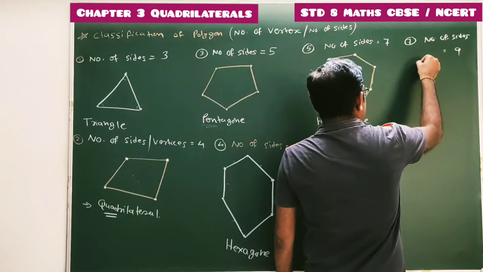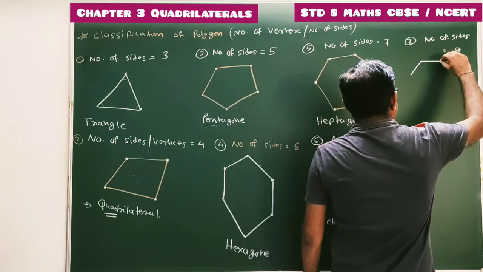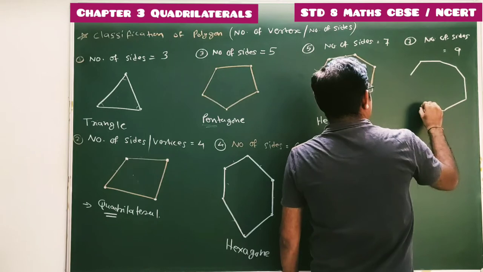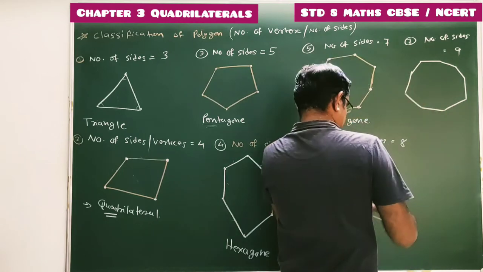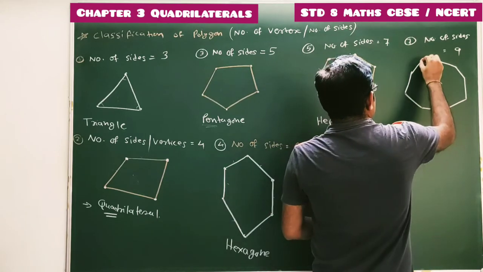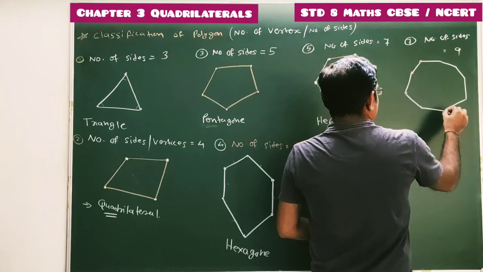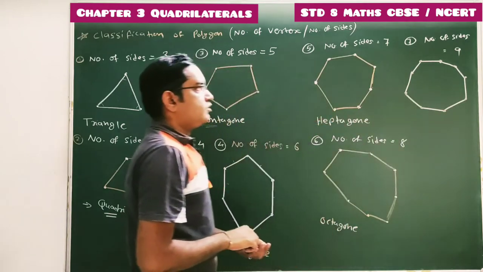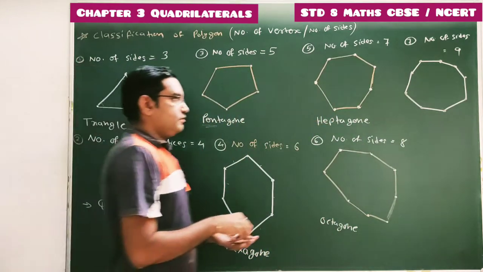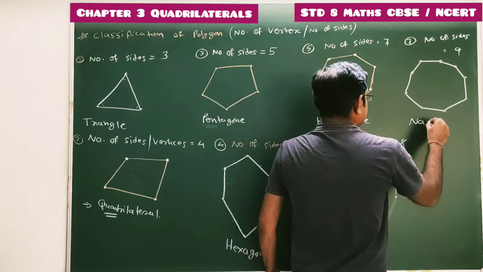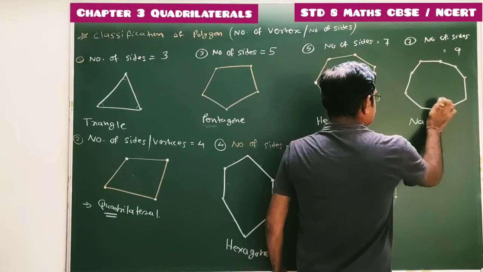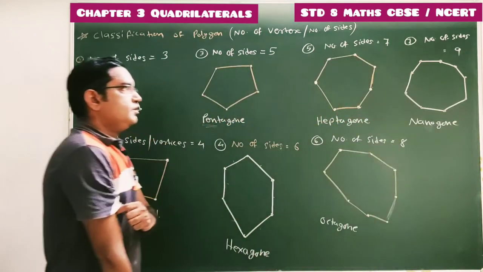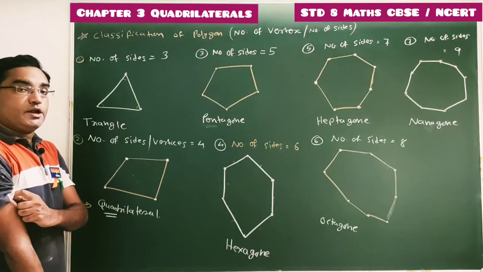Nanogon, 9 sides: 1, 2, 3, 4, 5, 6, 7, 8, 9. 9 vertices are there, so it is known as a nanogon. Number of sides are 9, it is known as a nanogon.